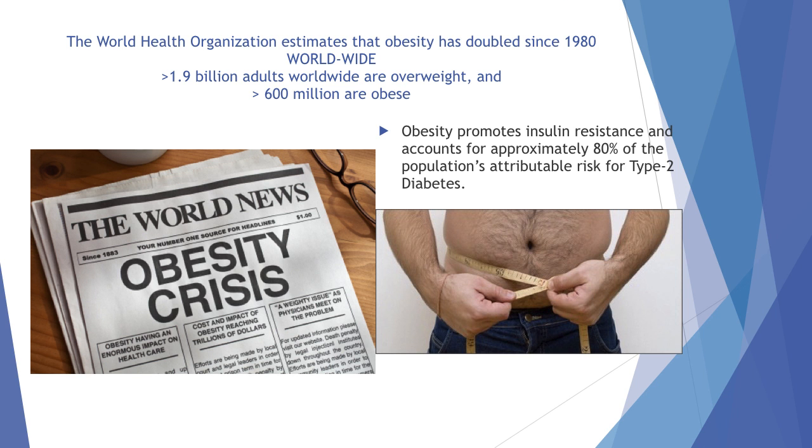One of the most alarming statistics comes from the World Health Organization, which estimates that obesity has doubled since 1980. Over 1.9 billion adults worldwide are overweight, and over 600 million are obese. Obesity promotes insulin resistance and accounts for approximately 80% of the population's attributable risk factor for type 2 diabetes. If we were to break this down for the United States, it would look something like this.